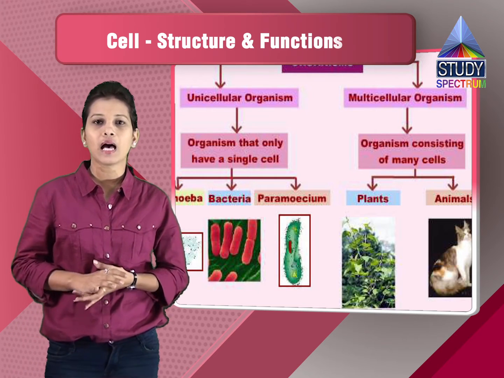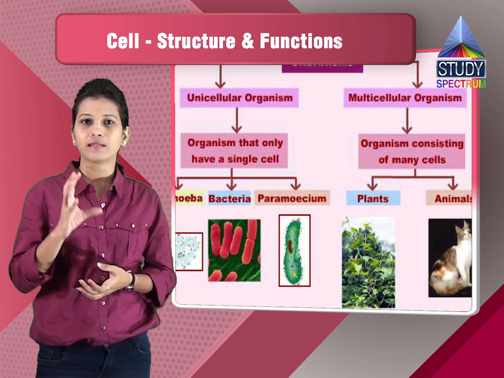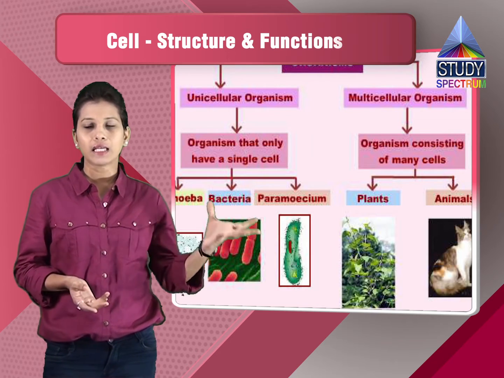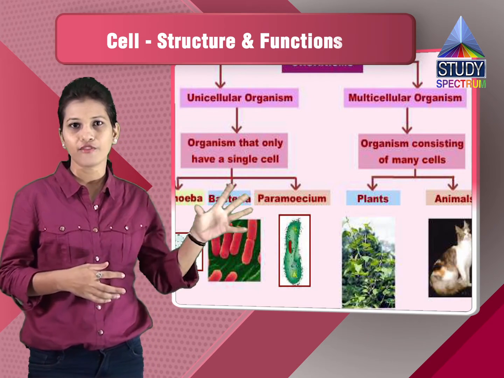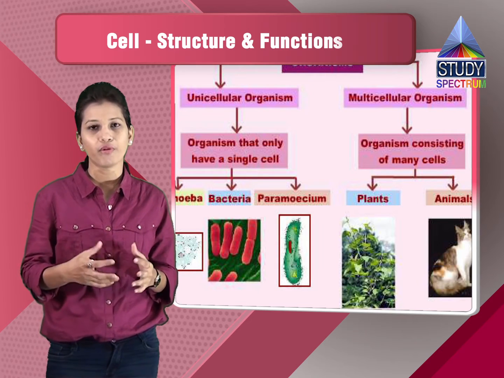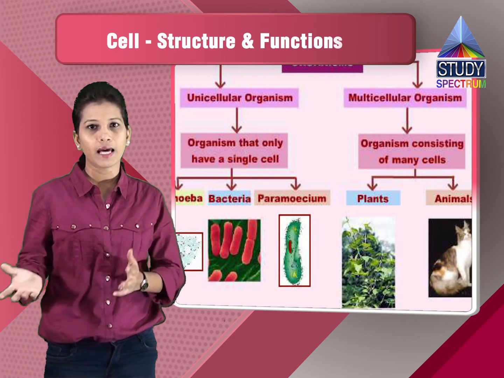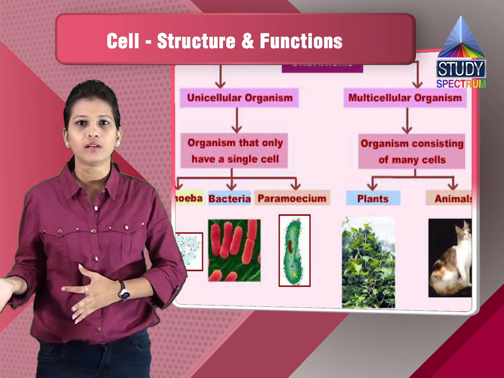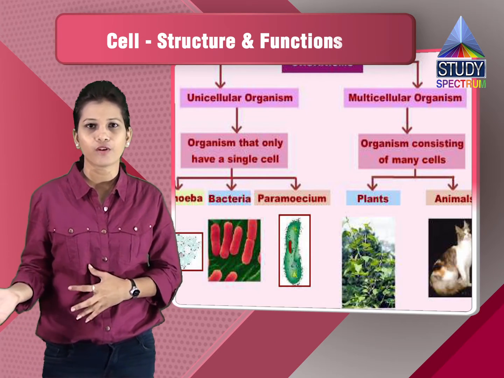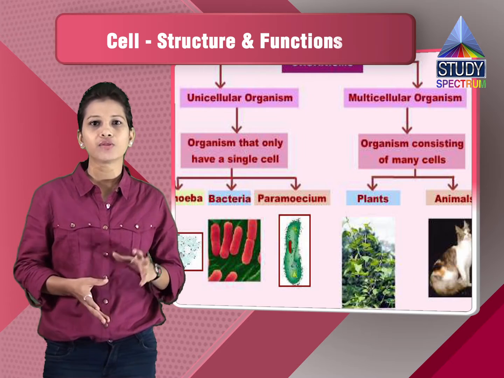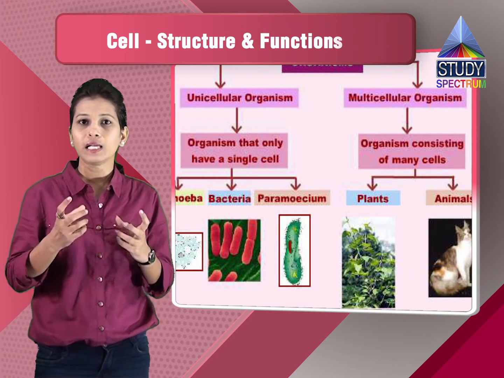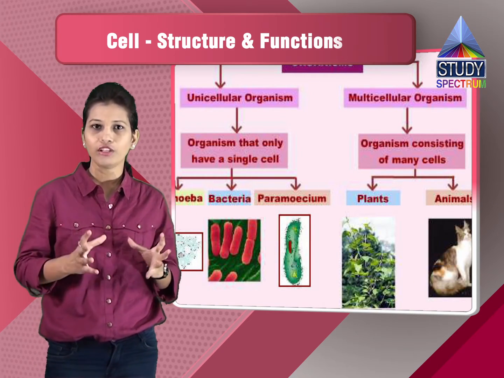All the functions are carried out by the same cell, whereas in a multicellular organism, there are different cells to perform different functions. If you consider a multicellular organism like an animal, it has different cells performing different functions. But this is not the case with a unicellular organism. A single cell performs all the functions.